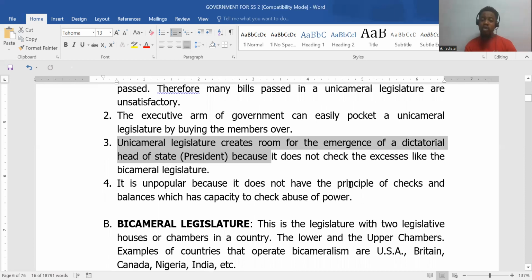It's unpopular because it does not have the principle of checks and balances, where each organ of government watches each other, because it doesn't have the number to do the checks and balances properly, especially on the executive, because the executive can easily pocket them, like we have seen above.